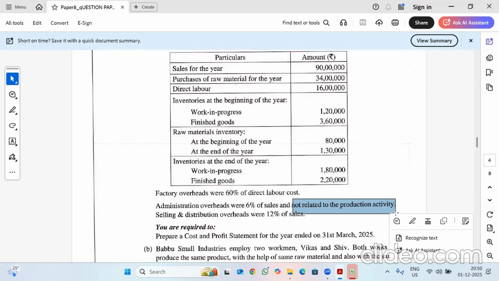Actually, in this, you don't have any calculations, it is a very simple vanilla problem. But here we have a twist, that is, administrative overheads not related to the production activity. Usually my finished goods will come after administrative overheads, right? So many people will get confused about where the raw materials adjustment will come for opening and closing.